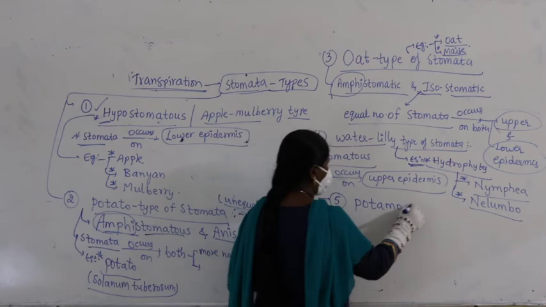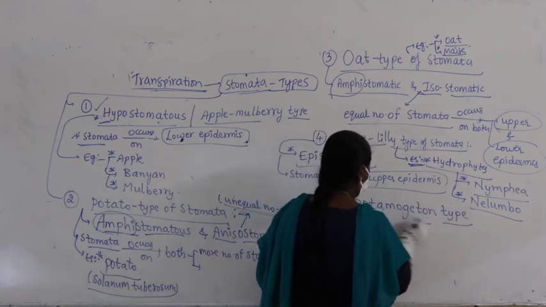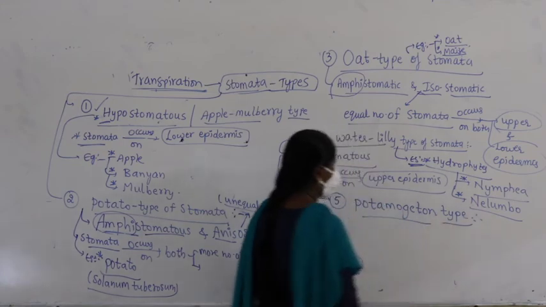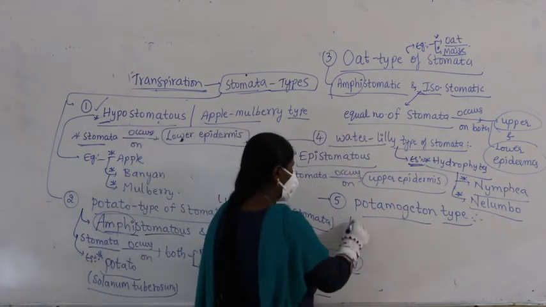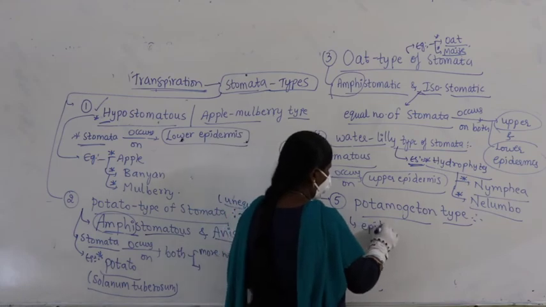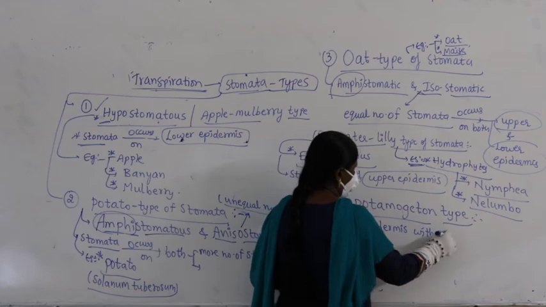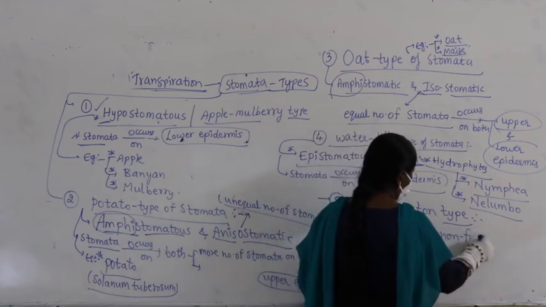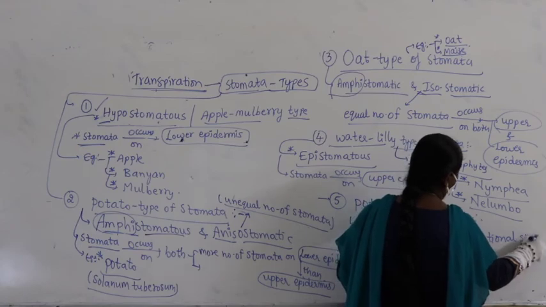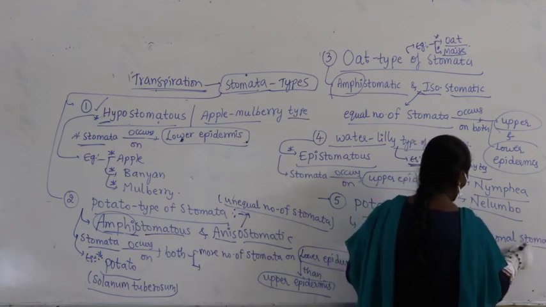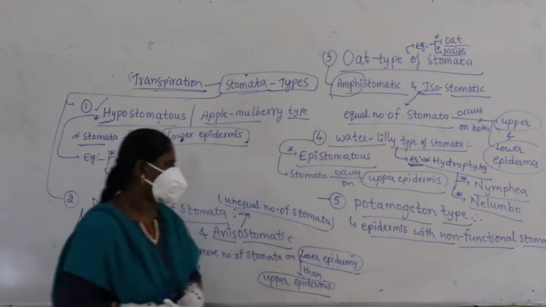Next category, Potamogeton type. What is this Potamogeton type? So here epidermis is with non-functional stomata.